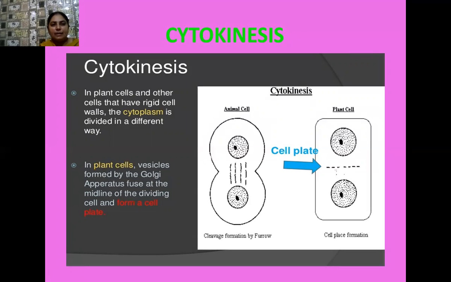And you know that the middle lamella is present in the center, and on one side the cell wall is there, and on the other side the cell membrane is there. In this way, this middle lamella separates the two daughter cells from each other, and the cytoplasm is distributed between them. So here the formation of the new cell wall begins with the formation of a simple precursor, known as the cell plate. It represents the middle lamella, and this middle lamella between the walls of the two adjacent cells grows. And at the time of cytoplasmic division, organelles like mitochondria, plastids, and Golgi apparatus are all redistributed in the daughter cells.